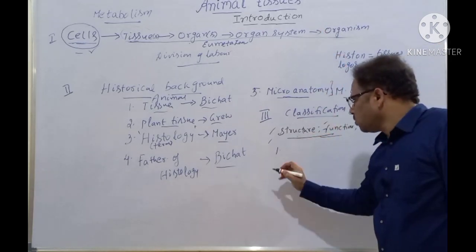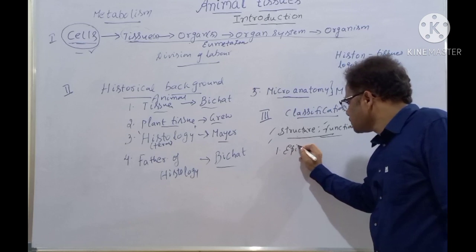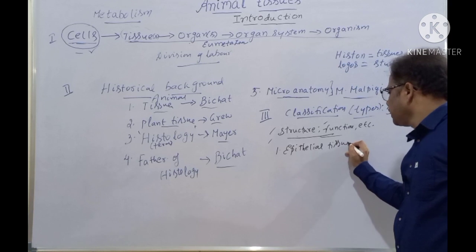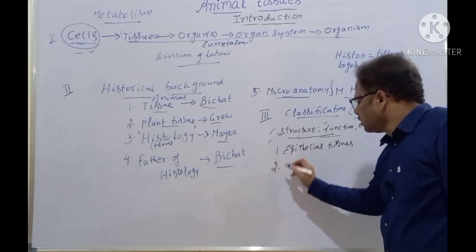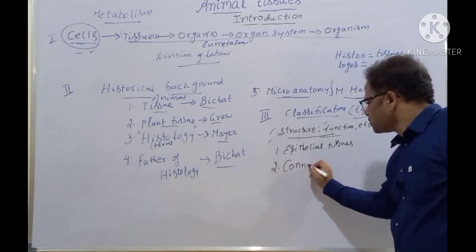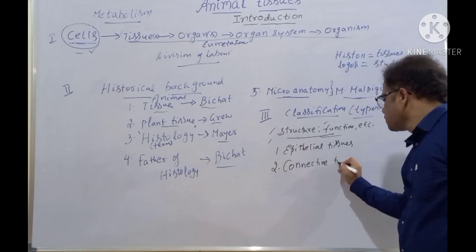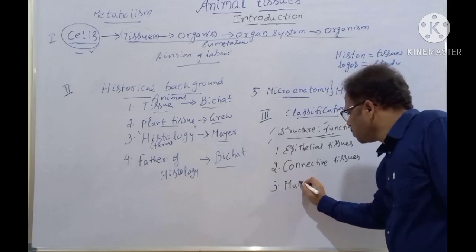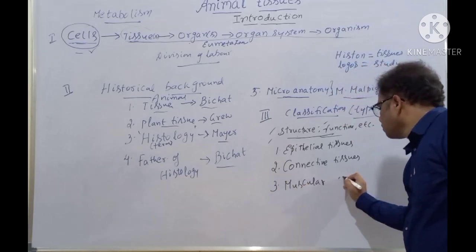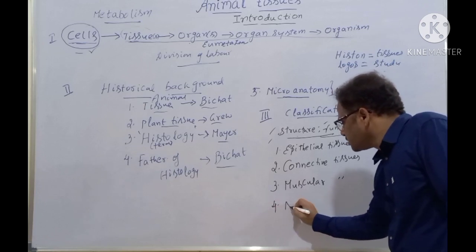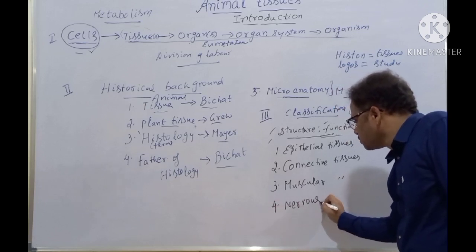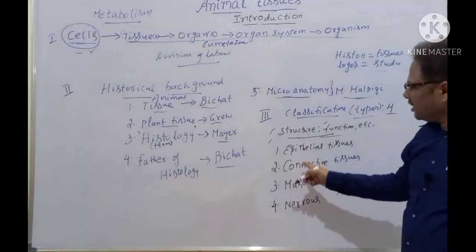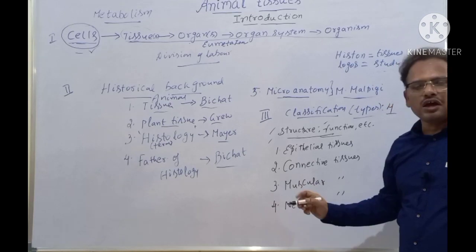The first one is called epithelial tissues. It's very simple, clear. Next one is connective tissues. And the third one is called muscular tissues. Next one is nervous tissues. There are four different types of tissues: epithelial, connective, muscular and nervous tissues.